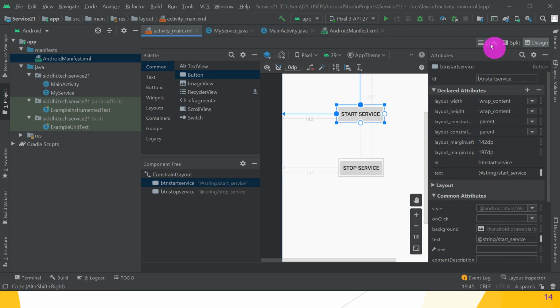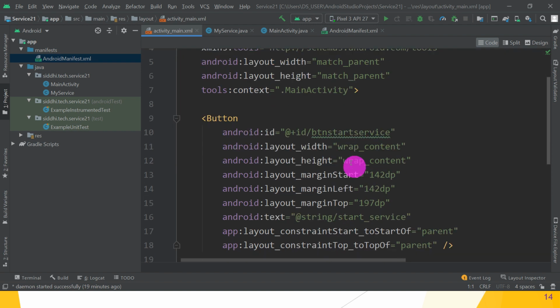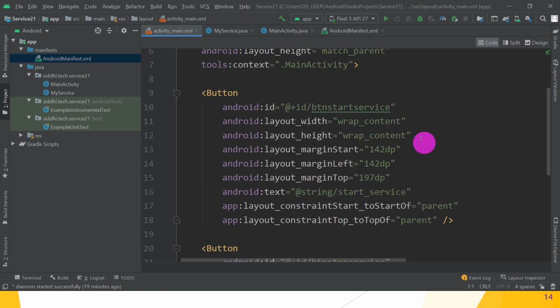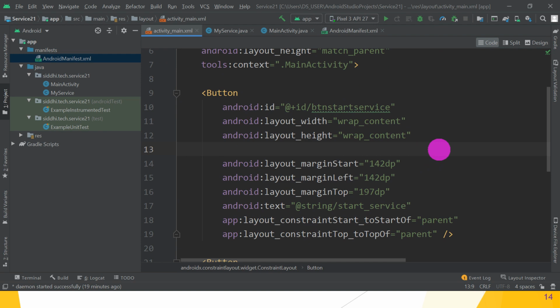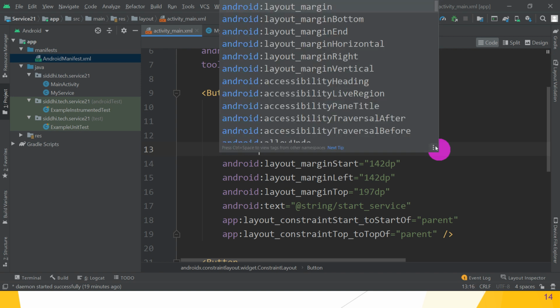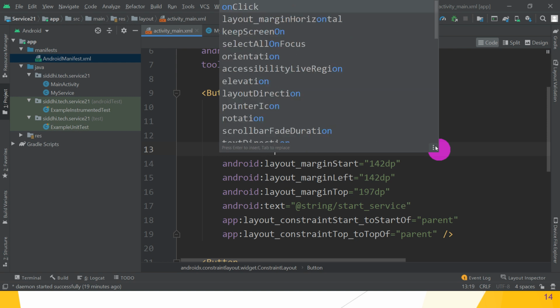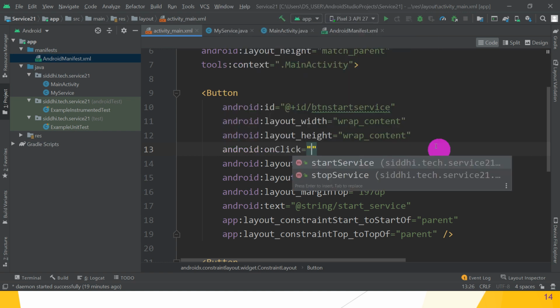So in the code part, in the button, great, we want to write the code. Okay, so what is the code? android:onClick, press the tab. So android:onClick, what action do we want to do?